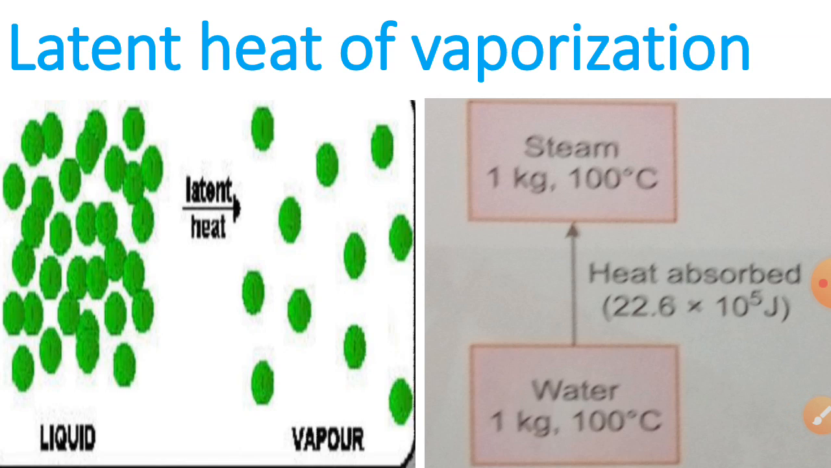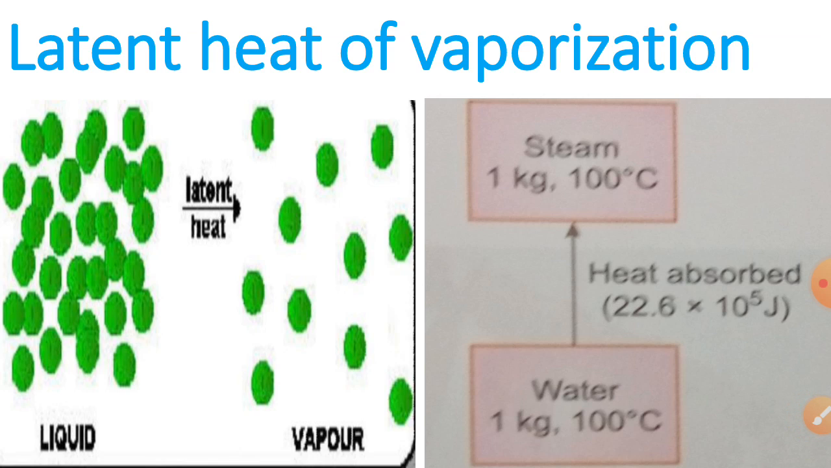The latent heat of vaporization of a liquid is also called latent heat of boiling of a liquid. The heat required to convert 1 unit mass of the liquid into vapor at its boiling point without any change of the temperature is called latent heat of vaporization.